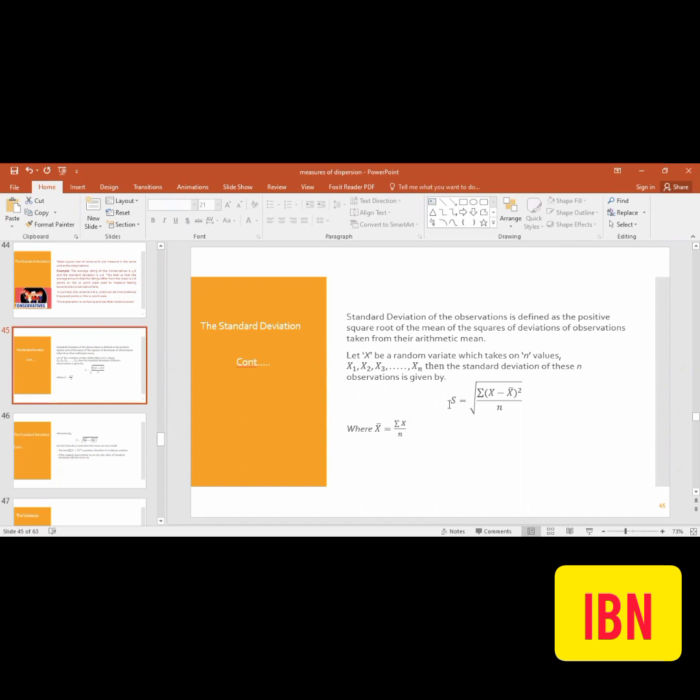Now the standard deviation is a very, very good and excellent measure of dispersion. The standard deviation of observations is defined as the positive square root of the mean of the squares of deviations of observations taken from their arithmetic mean. What does it mean? It's an equivalent formula to what you have seen for the variance. Just we have to take the square root on both sides.